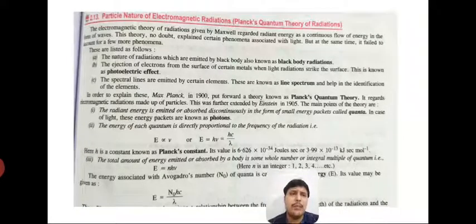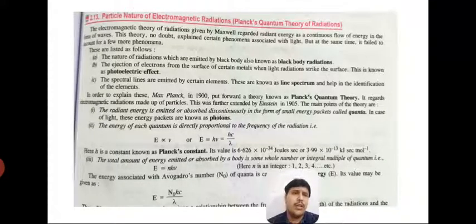This is a statement of Planck's. Now in order to explain this, Max Planck in 1900 put forward the theory known as Planck's quantum theory, and it regards electromagnetic radiation as made up of particles, and this was further extended by Einstein in 1905. The main points of the theory are: the radiant energy is emitted or absorbed discontinuously in the form of small energy packets called quanta, and in case of light, these energy packets are known as photons.